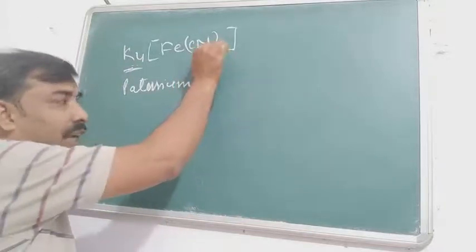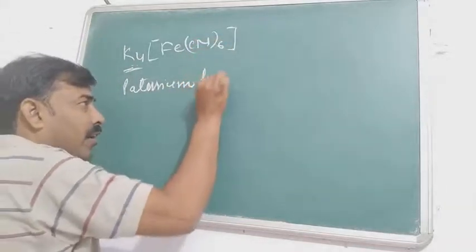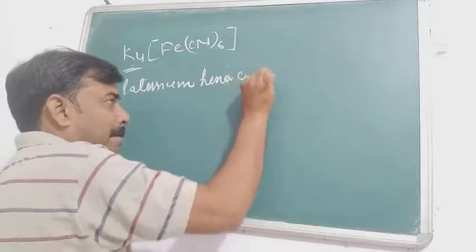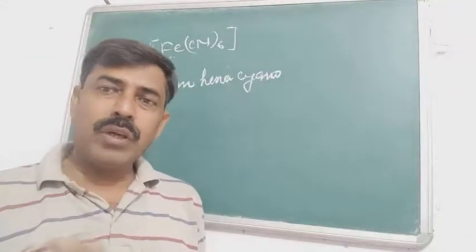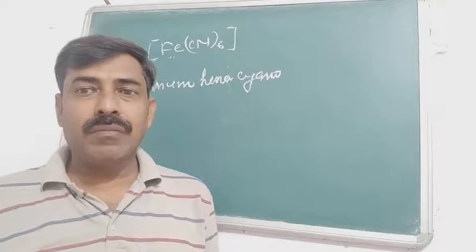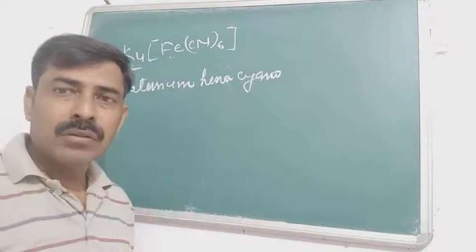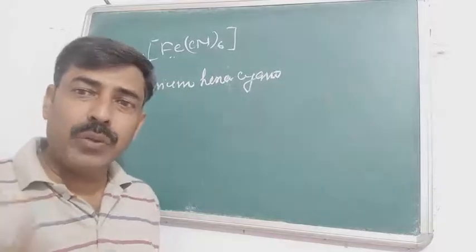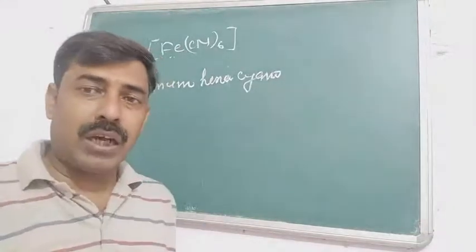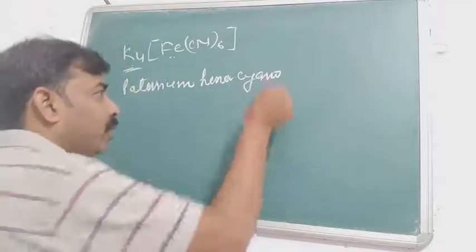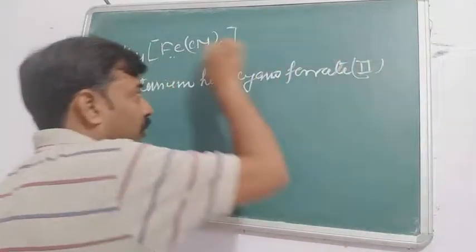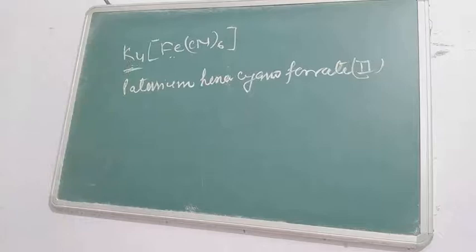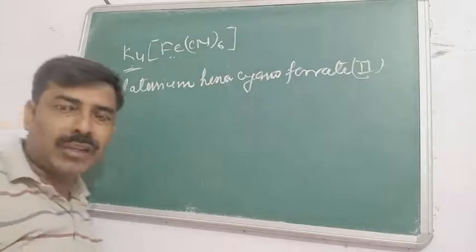So 6 cyanides are here, so it is hexacyanido or hexacyanide. Now the central atom. If the counterion is cationic, you will write the Latin name with the suffix ATE. This is ferrum, iron. When you suffix ATE by removing the UM from ferrum and putting ATE in its place, it will be ferrate. Now the oxidation state. I think you can find the oxidation state. So the name of the compound here is potassium hexacyanoferrate. I think it's clear to all of you.